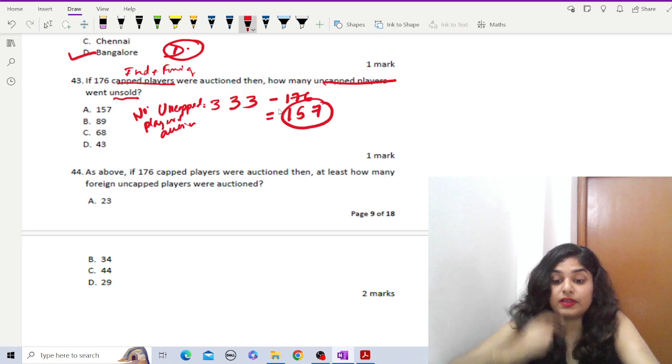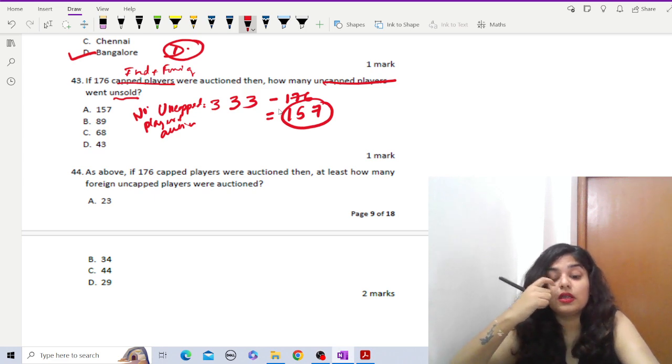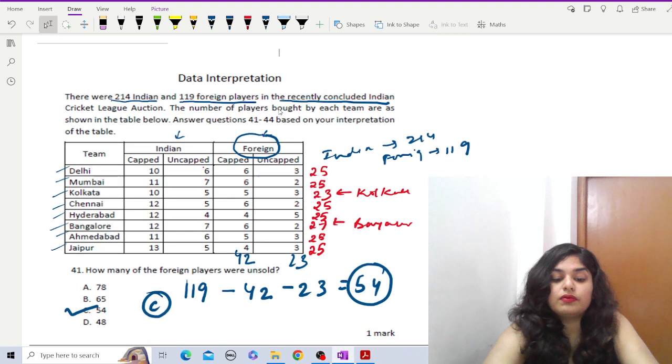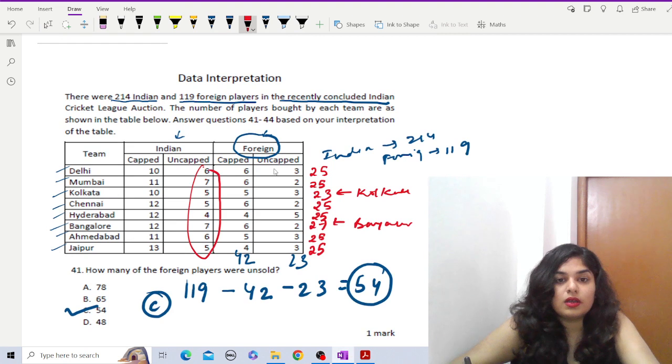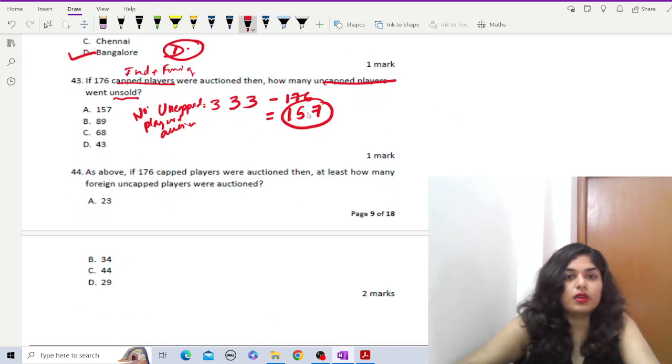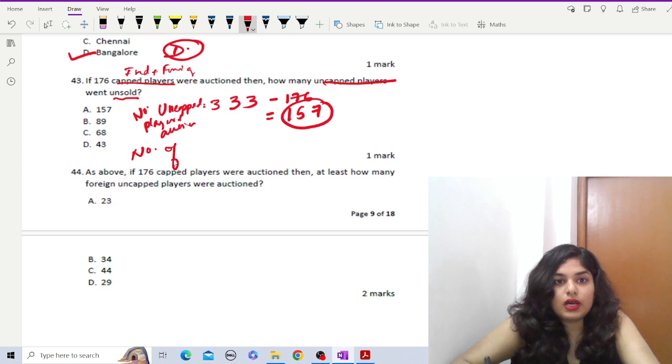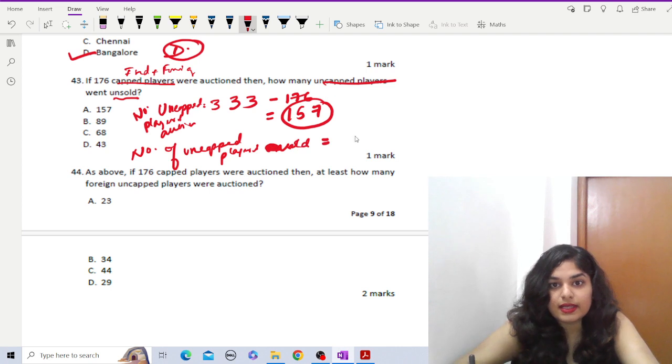So that means the number of uncapped players auctioned is, out of the total, 333 minus 176 equals 157. Okay, now the number of uncapped players sold. From the table, the number of uncapped sold is this and this addition. So this is 23 plus 5, 28, and 6, 7 is 13. So 28 and 13 and 4, 7, 68. So the number of uncapped players sold is equal to 68 that I've just added.